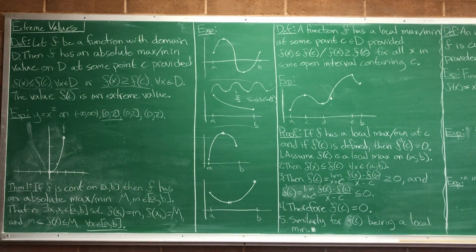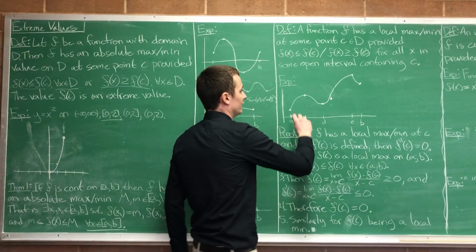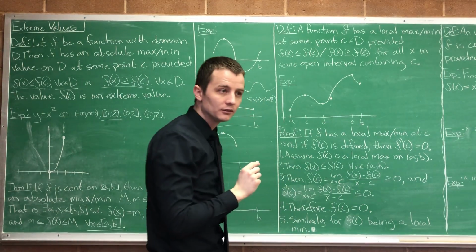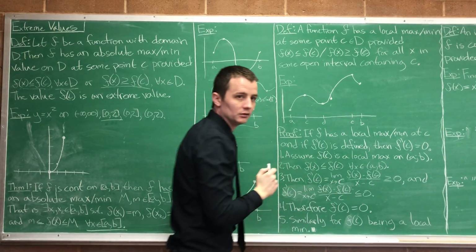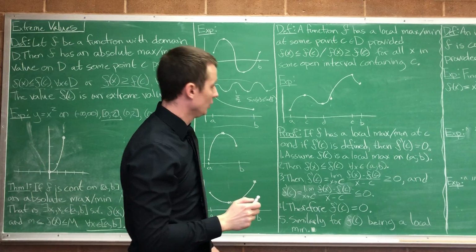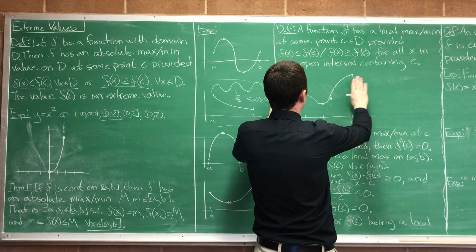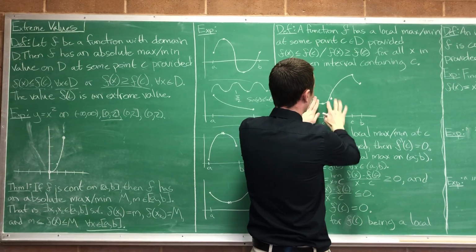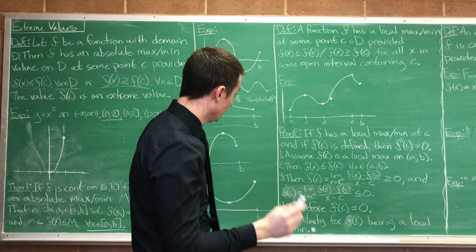Now we also have a notion of a local max and a local min, not just an absolute max and an absolute min. So as we're looking at this function, here's its absolute min, here's its absolute max, right? But notice it achieves a local max right here and a local min right here. What do you mean by local? What do I mean by local? Intuitively, it means if there's some interval of the domain I can pick such that this acts as a max or that this acts as a min. That makes sense. So here's exactly what it means now.